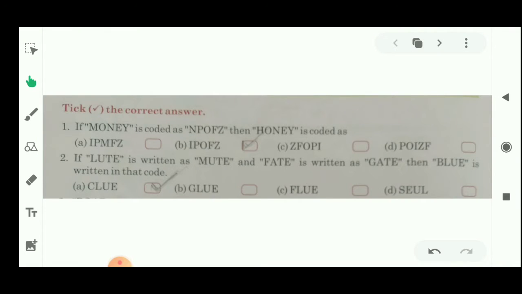Hello students, today I will start chapter number 15 of your reasoning book, that is coding and decoding. Let's see question number 1.